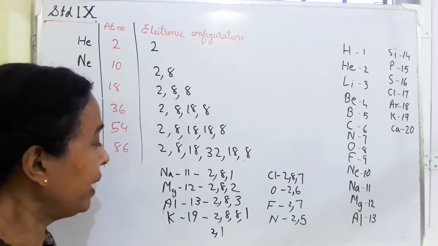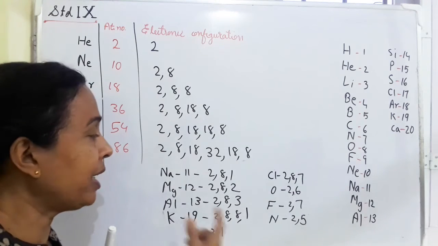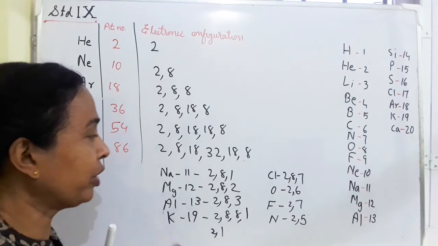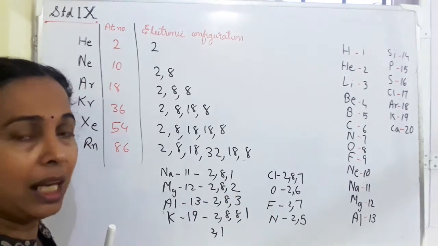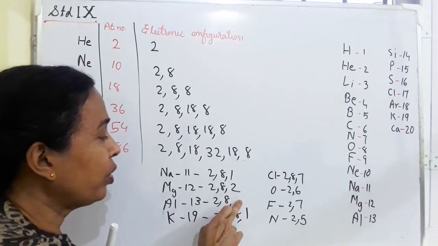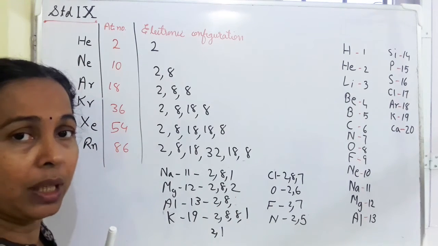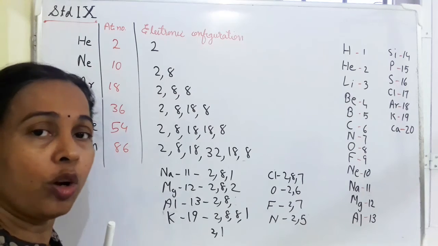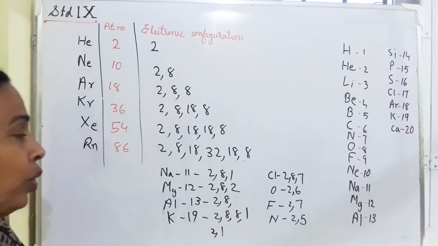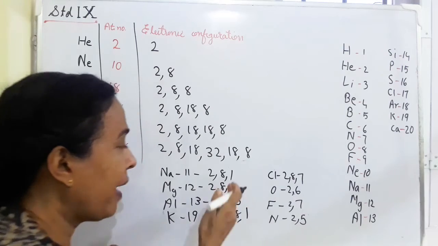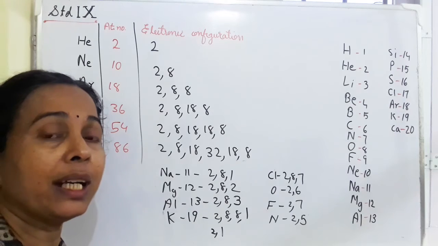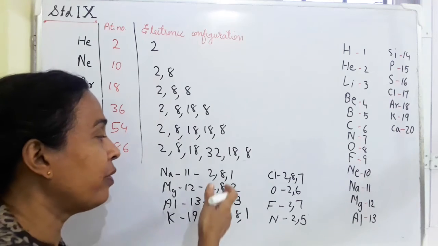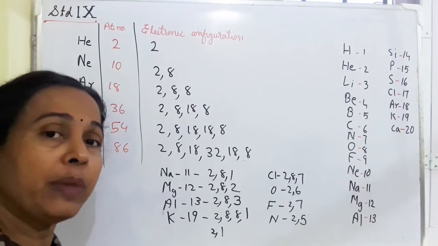Now we know that when a metal atom takes part in chemical reaction, what will happen? It will give electron to get octet structure. Sodium will give 1 electron, magnesium will give 2 electrons, aluminium will give 3 electrons, then they will get the octet structure with 8 electrons in the outermost shell, which is stable. So those metal atoms which have 1, 2, 3 electrons in the outermost shell will lose electron. They are known as reducing agents. Metals are always reducing agents because they always lose 1, 2 or 3 electrons from their outermost shell.